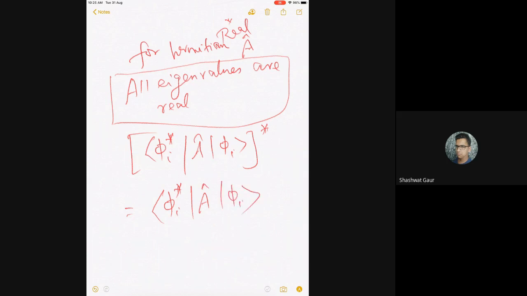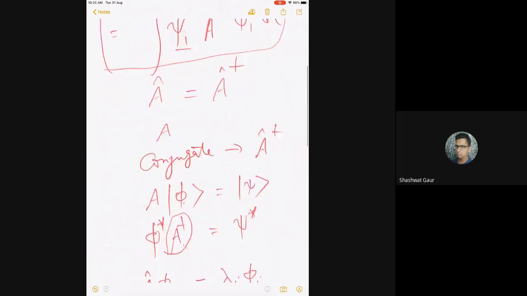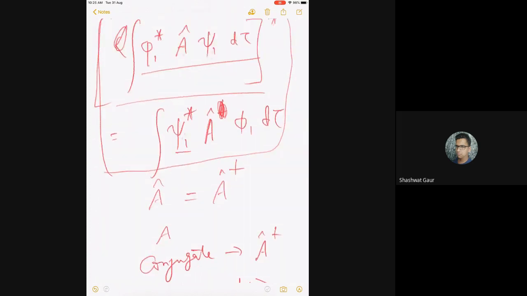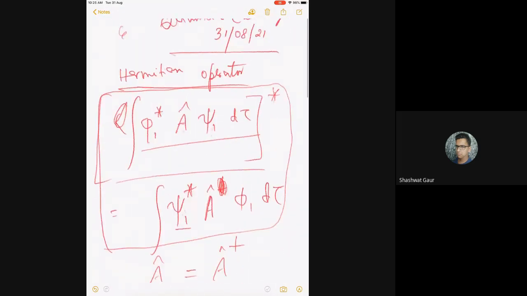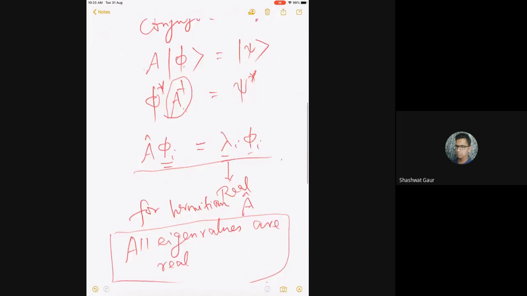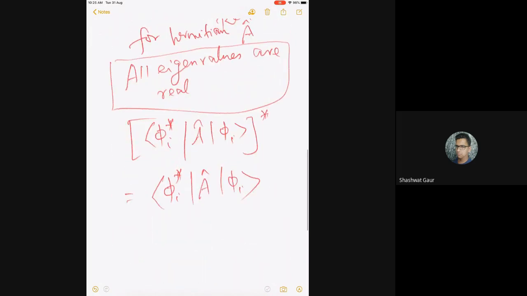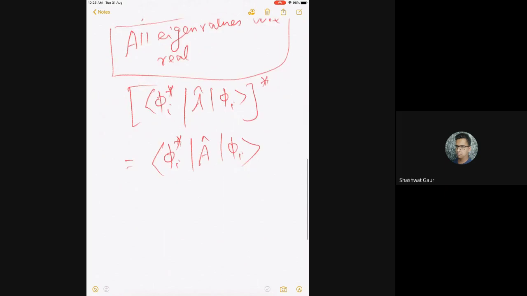So I have substituted one particular eigenfunction, phi I. If you are confused with the use of phi here, I can call this psi 2 or something like that, so that you don't get confused. This is an arbitrary function, but here, these phi I are specifically eigenfunctions of this operator. I can do that because those are arbitrary functions, so I can apply the operator for a specific function.